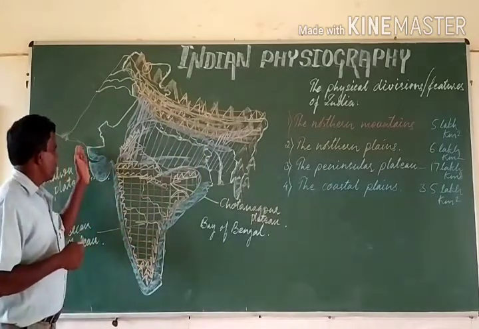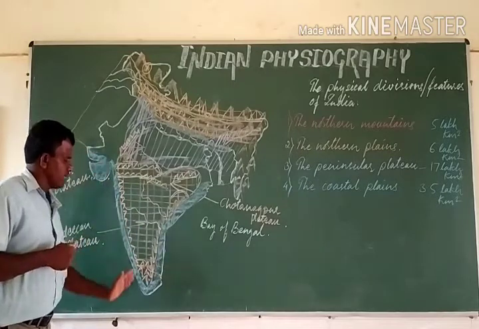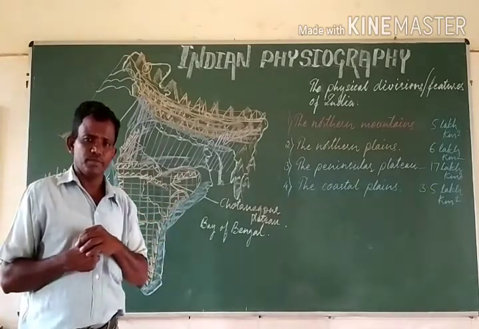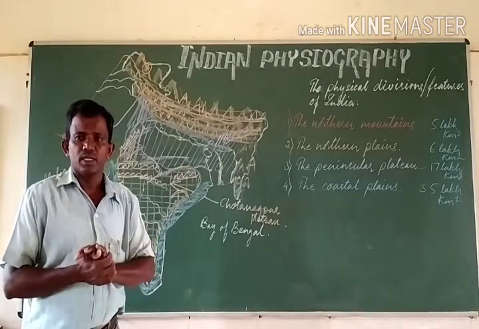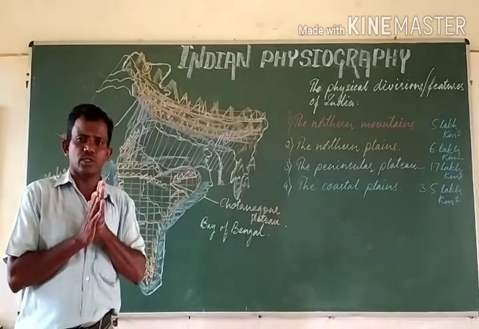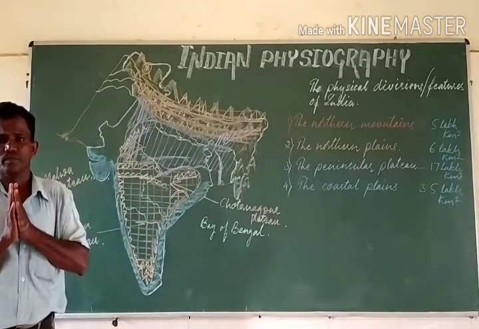The coastal plain plays a quite important role in the economy of our country, because it consists of so many famous ports, or say the harbors.